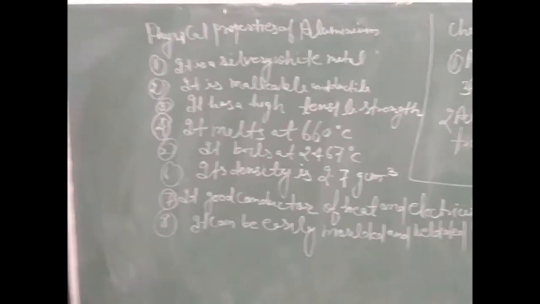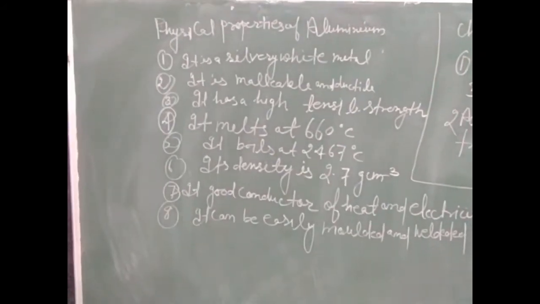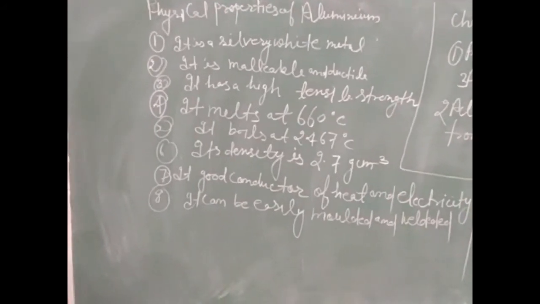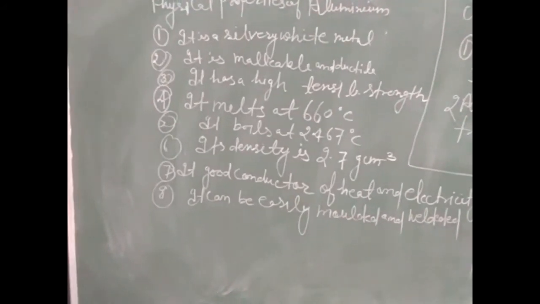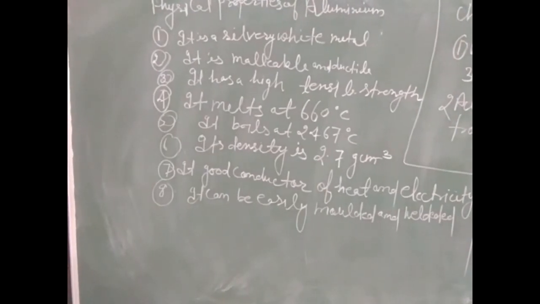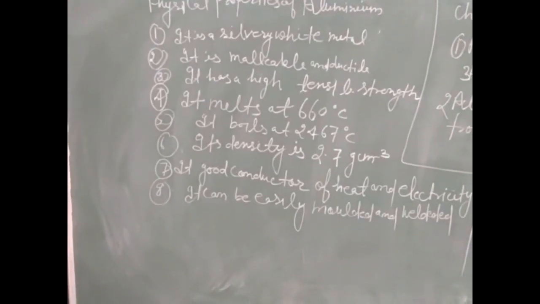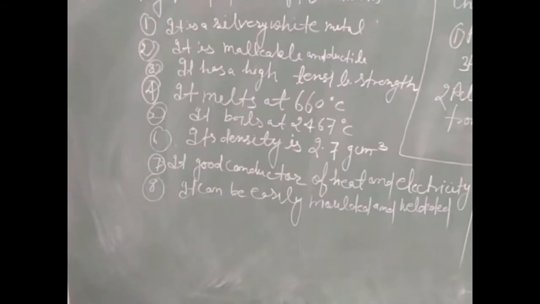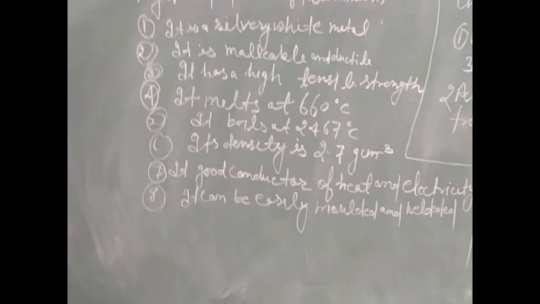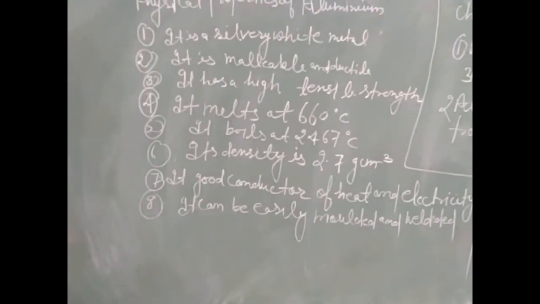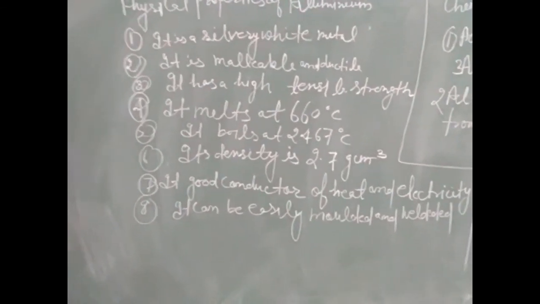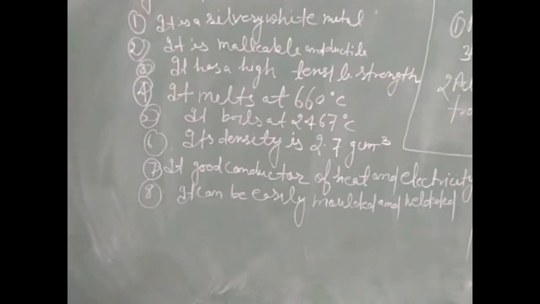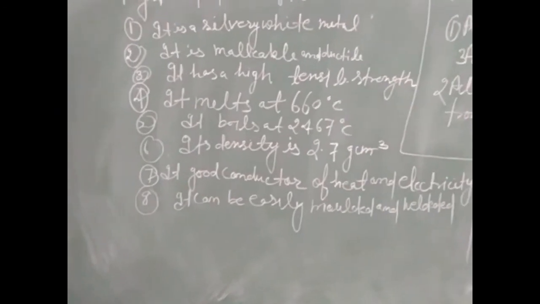Now dear student, we will discuss the physical properties of aluminium. As we know, aluminium is a silvery white metal. Second, it is malleable and ductile, meaning aluminium can be beaten into thin sheets, which is called malleability, and can be drawn into wire, which is called ductility. Third, it has high tensile strength, meaning it can carry heavy load on its thin wire.